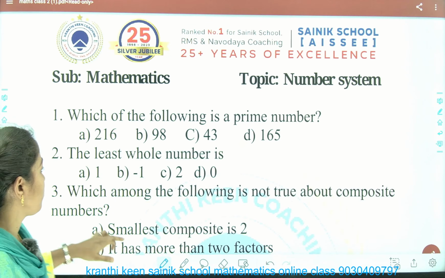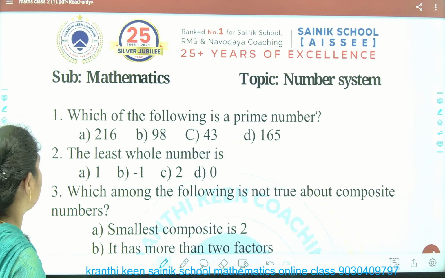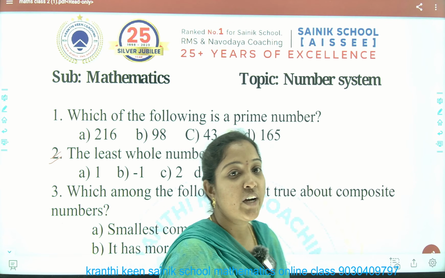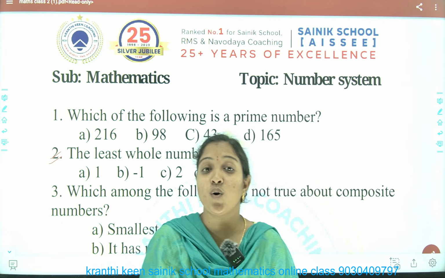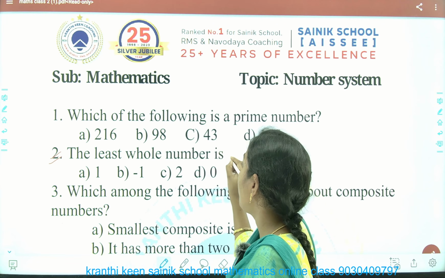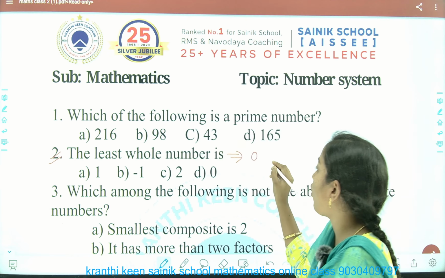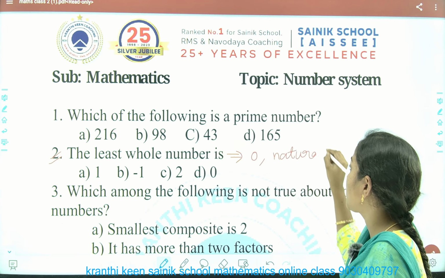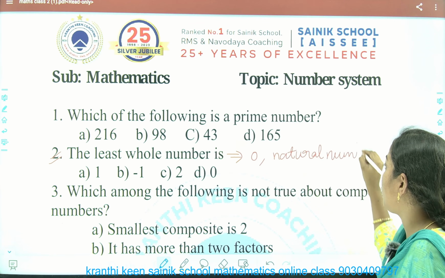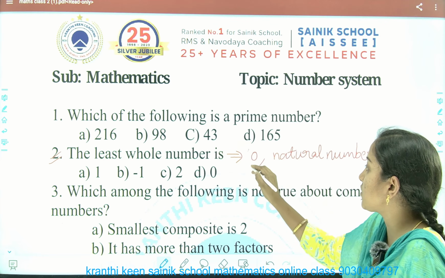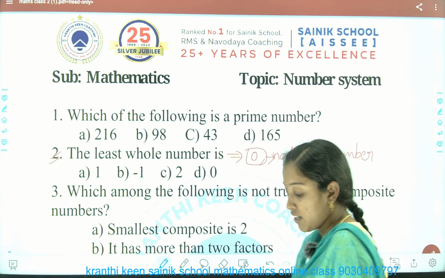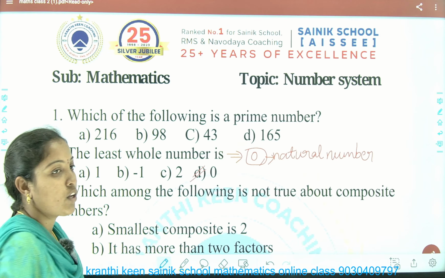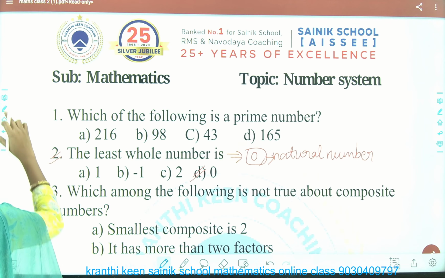Next, the second question is the least whole number. Yesterday we discussed it. The least whole number is 0, because whole numbers are formed by including 0 in the natural numbers, right? How will you get whole numbers? By including 0 in the natural number set. That's why the smallest whole number is 0. So, what is our answer? Option D. Next.